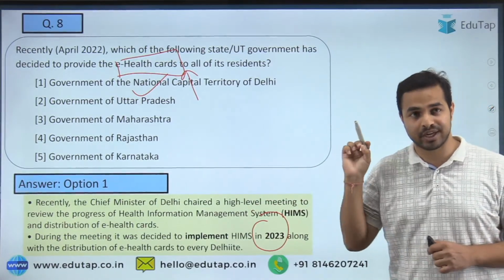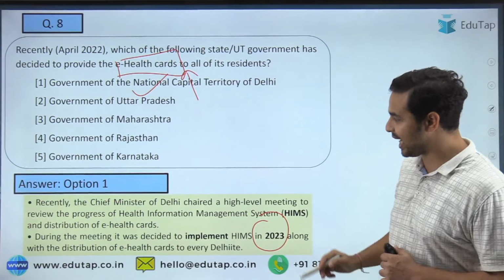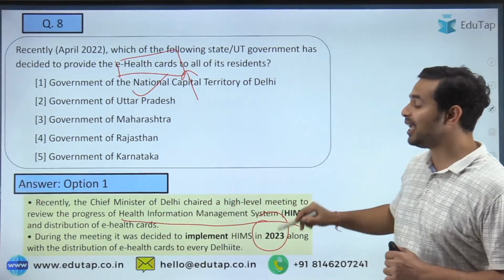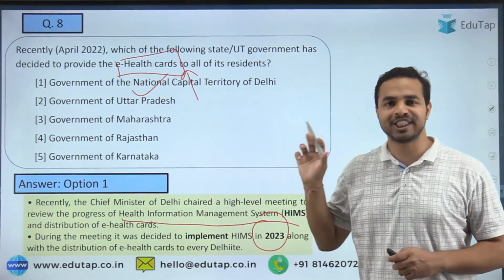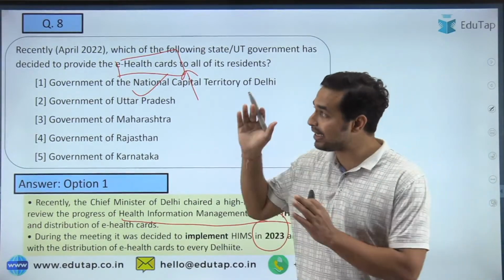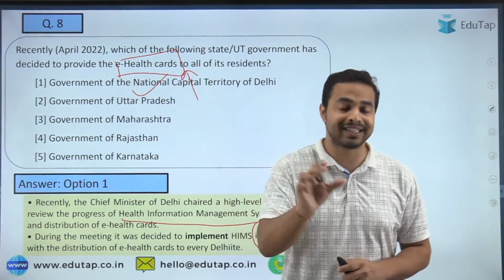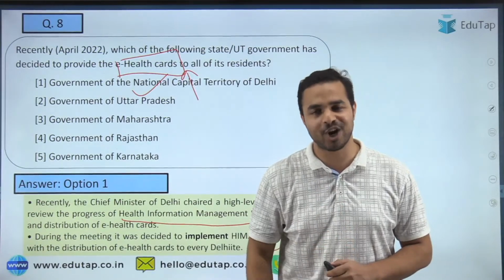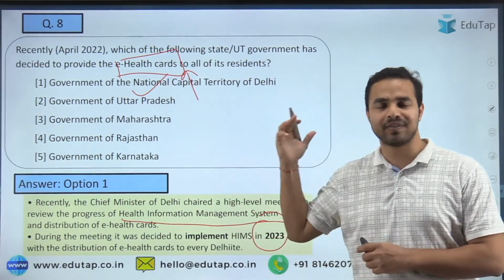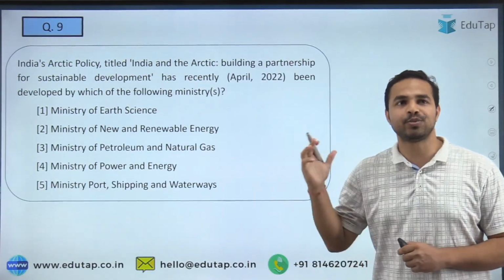And here it is also very important for you to remember its name, that it stands for Health Information Management System. So I hope that this is very much clear to all of you. So these are the kinds of initiatives on which questions come in the exam, and that's why you are required to remember these parts from the exam point of view. So let's move on to the next question.